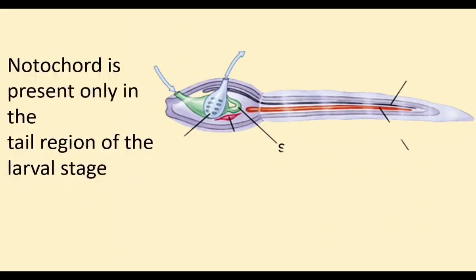This diagram shows the larva of urochordates. Notochord is present only in the tail region of the larval stage, so the members are called urochordates. The subphylum name is Urochordata.